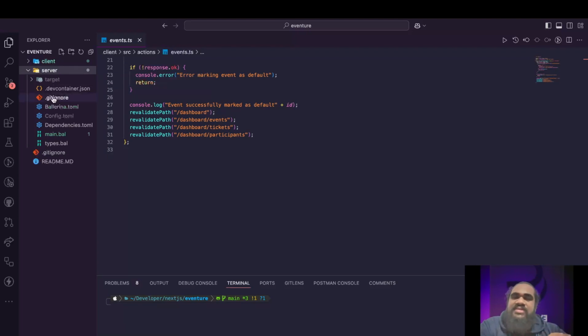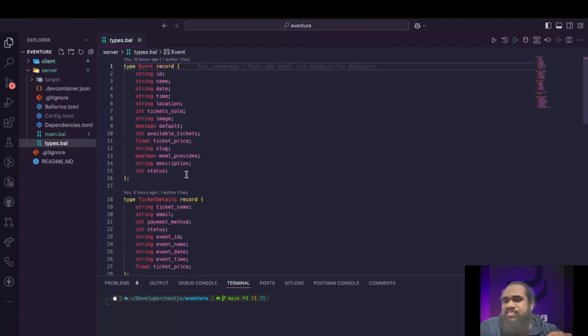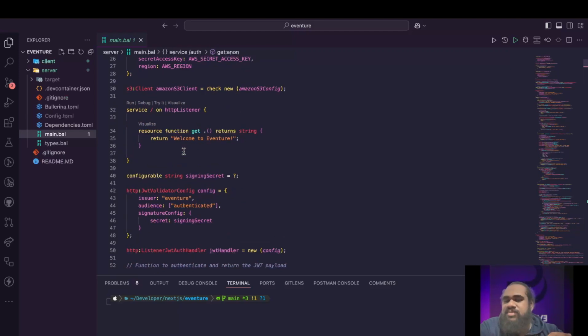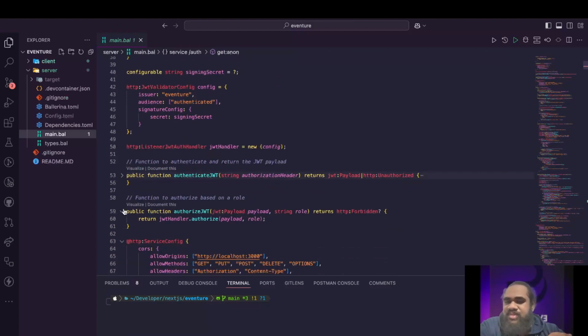The Ballerina code is in our server folder. We have two main files: types.bal is for our types, and main.bal is our configs and our services.